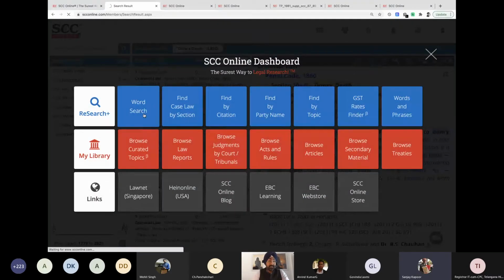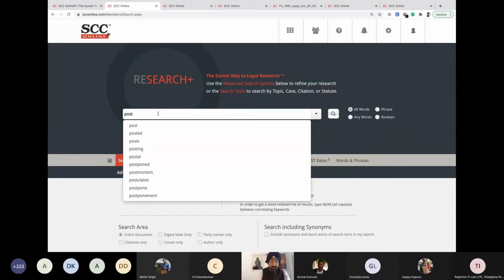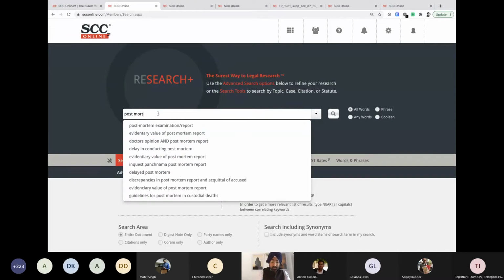I'll add another element. I am looking for a case in which I want to see whether a postmortem report is significant or not significant. So for this, I'll add one more element to it, post-mortem. Now, post-mortem is 2 words. So again, the same thing. And like you said, it is significant or not significant. You don't have to write significant, not significant. Just write the word significant.